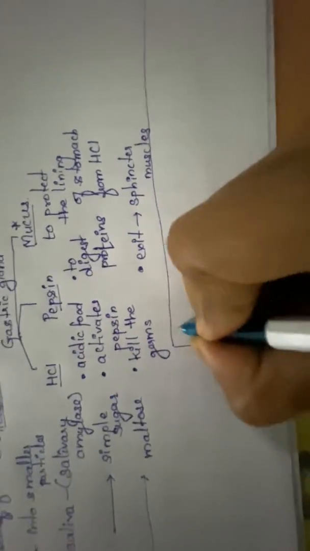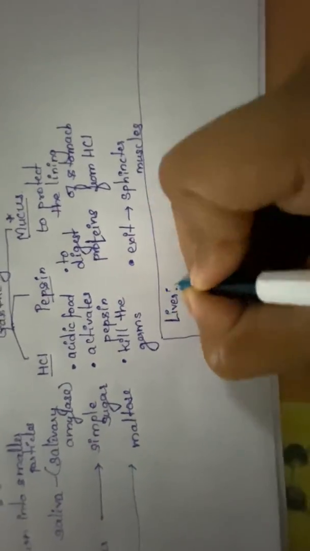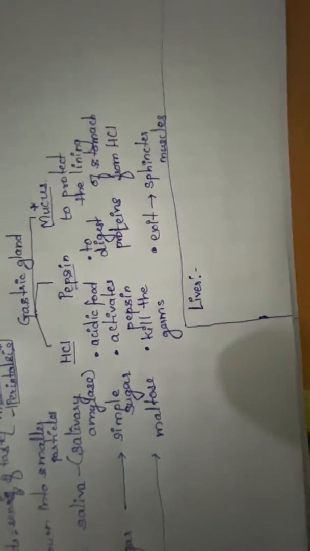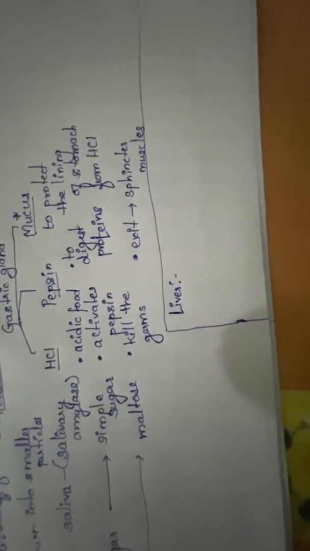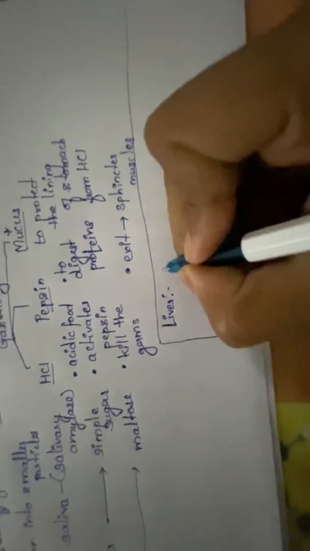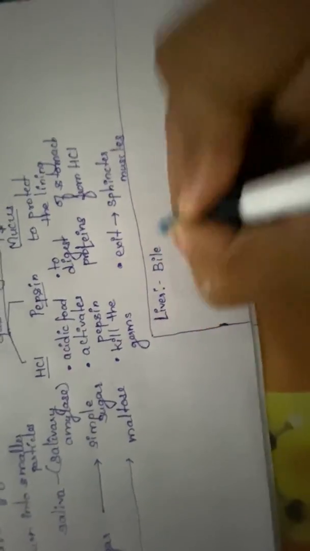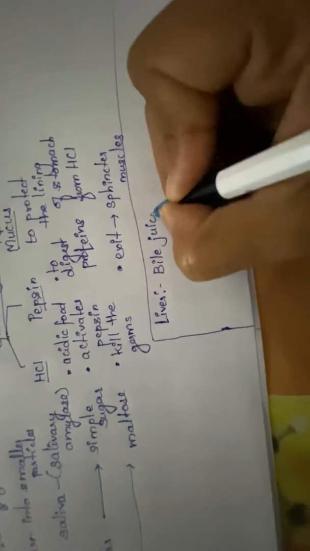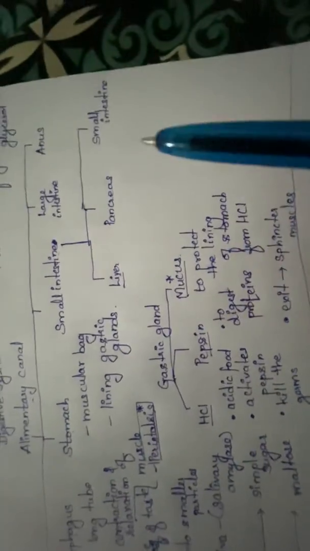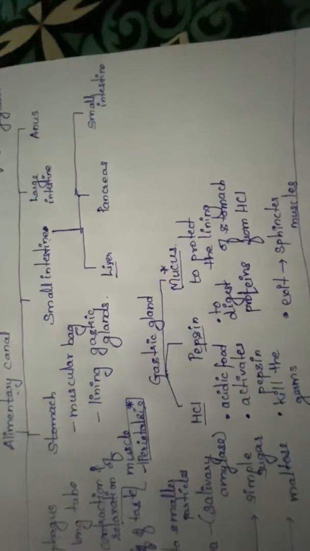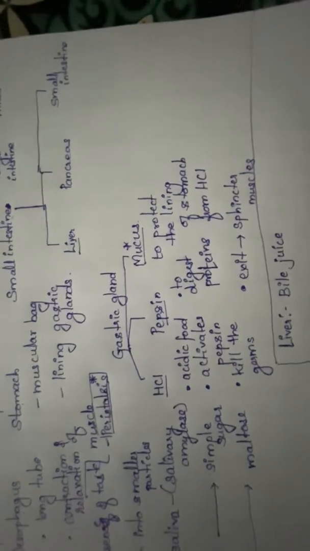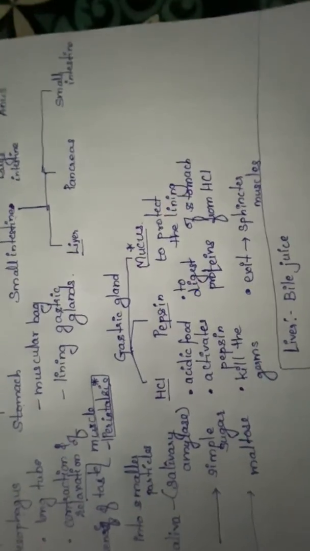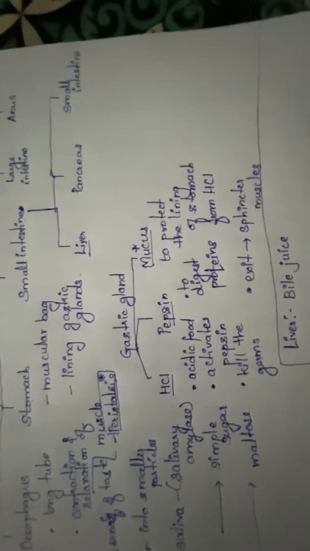Right, liver, children. As I said, the food which has entered the small intestine is completely acidic. Now here the enzymes which are secreted by various glands need alkaline medium for their function. Therefore, the liver will produce bile juice and pour this bile juice into the small intestine. One more thing here you need to note down, that liver secretion, that is the bile juice, is not directly poured into the small intestine. It is first stored in a structure called gallbladder.